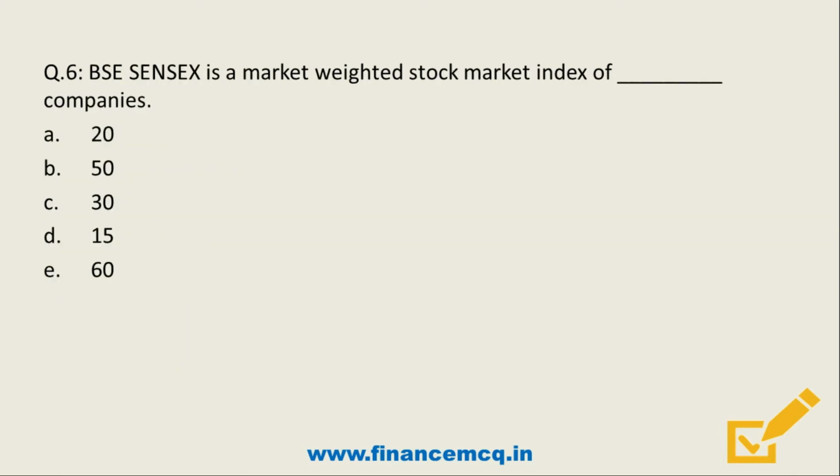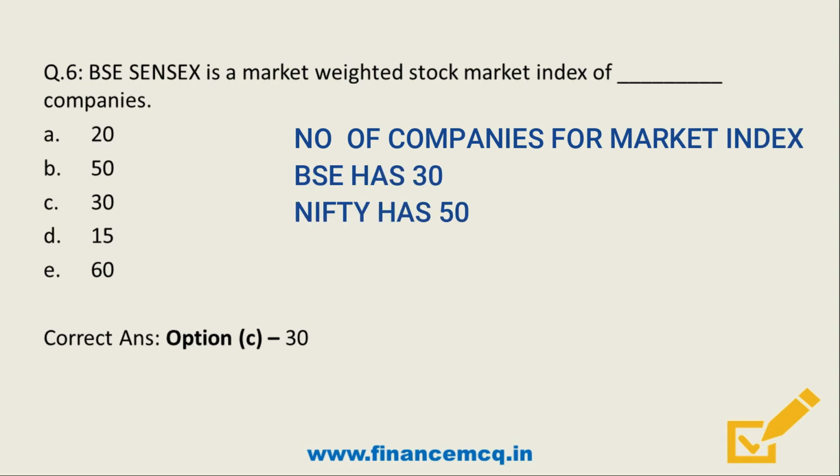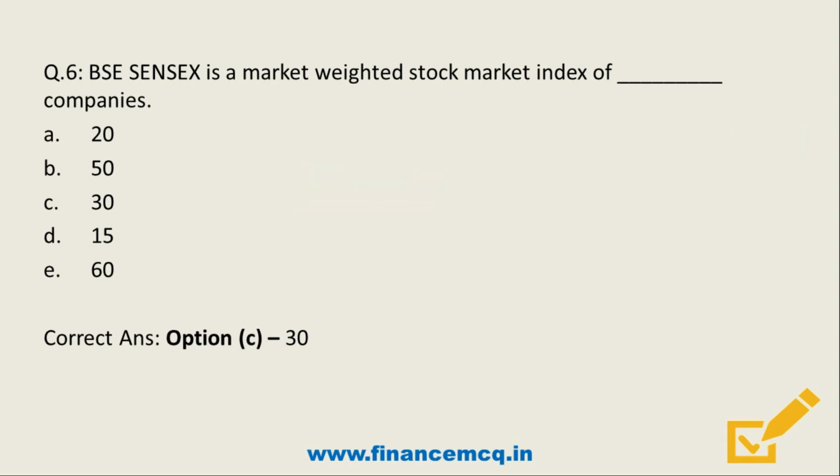Question 6. BSE Sensex is a market weighted stock market index of dash companies. A. 20, B. 50, C. 30, D. 15, E. 60. Yes, so what's the correct answer? It's option C, 30. Friends, and Nifty has 50 index. So just remember these 2 points.